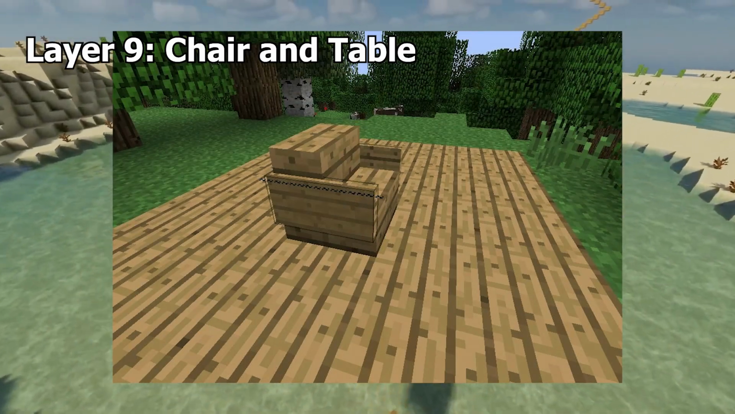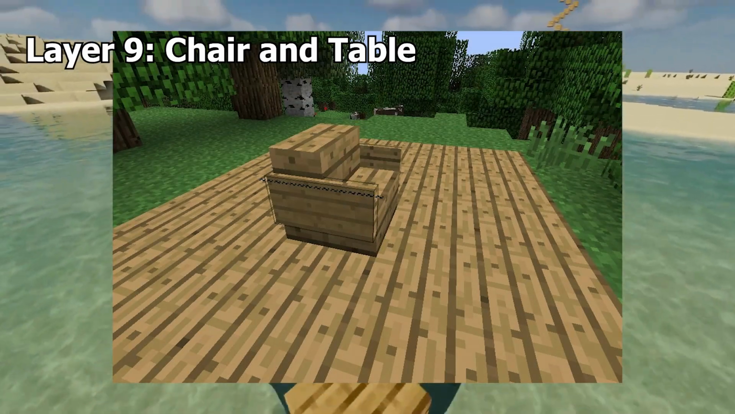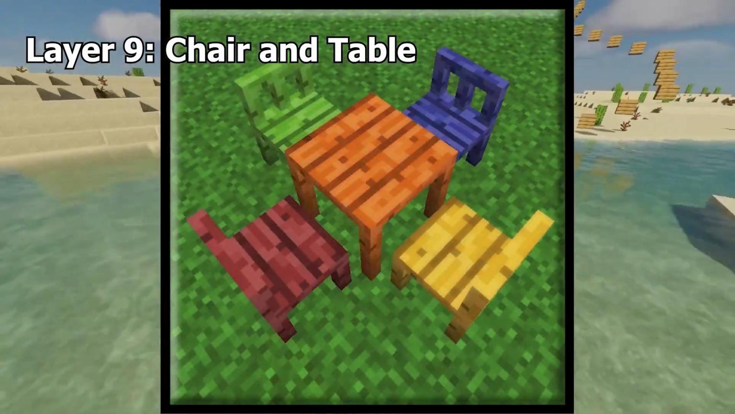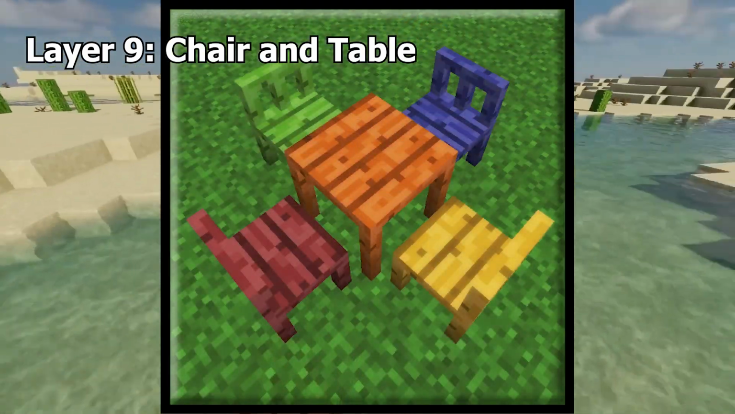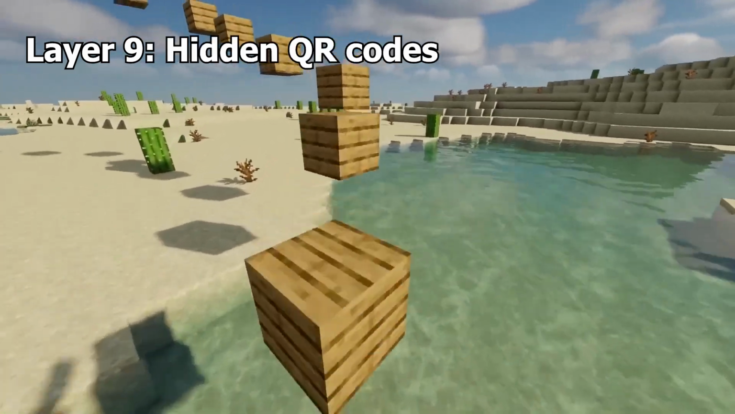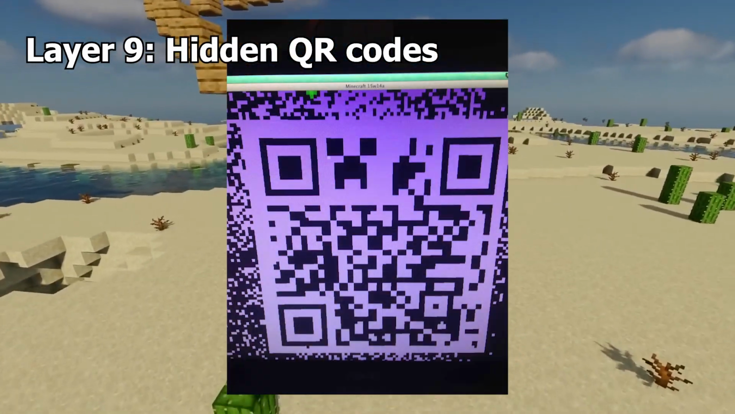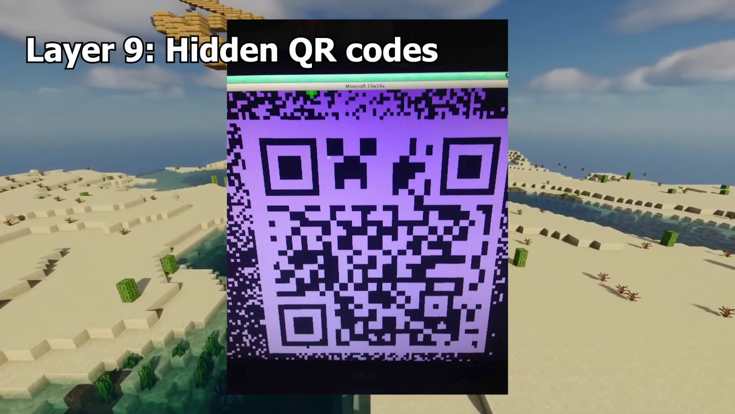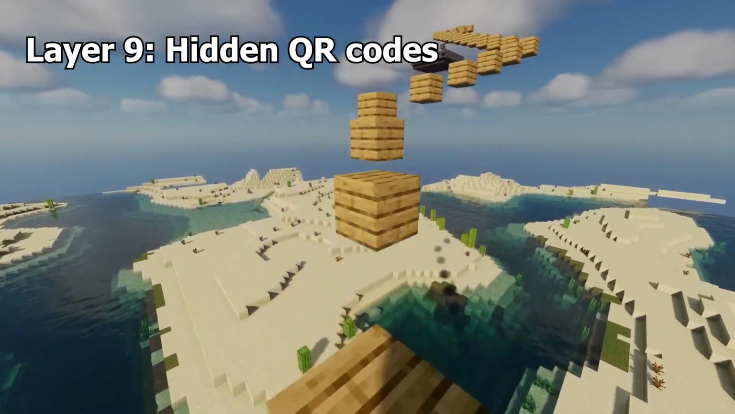Chair and Table. The chair and table are 2 of Minecraft's most commonly requested items. Despite this, it's pretty clear they will not be added to the game because of how long Mojang has had to add them, but hasn't. Hidden QR codes. A hidden QR code in Snow was used to announce the 1.9 update for Minecraft. It says Minecraft 1.9, the combat update.